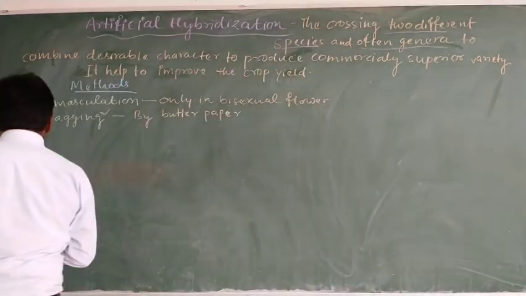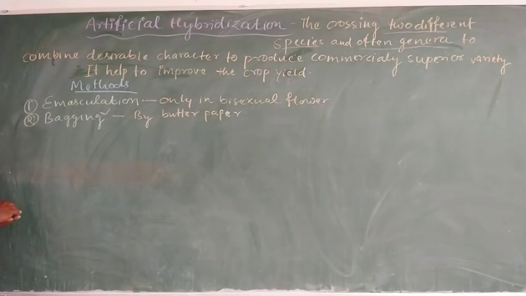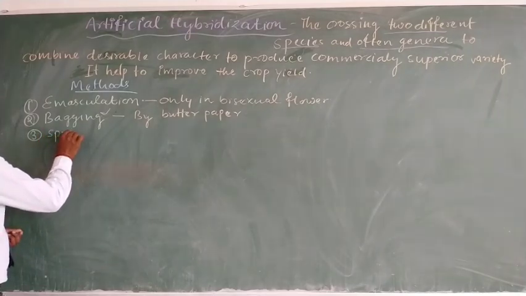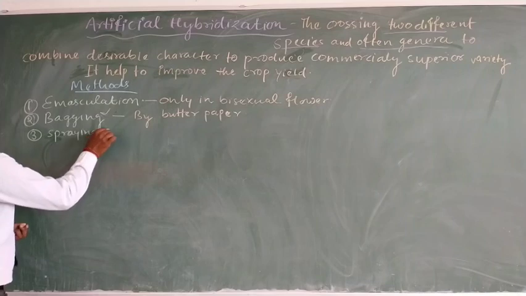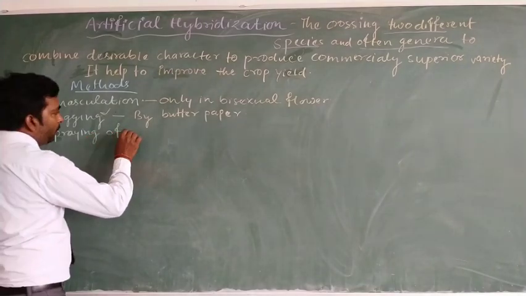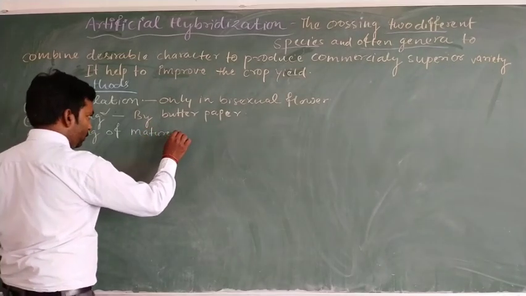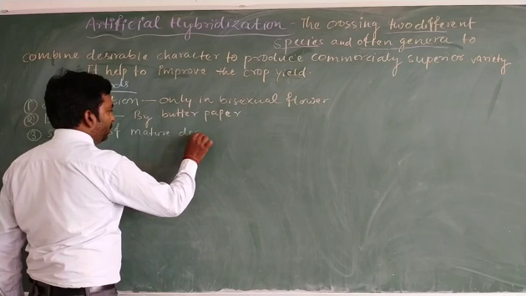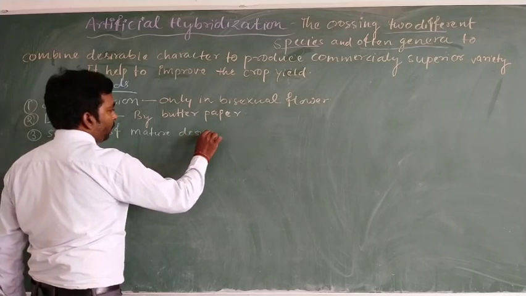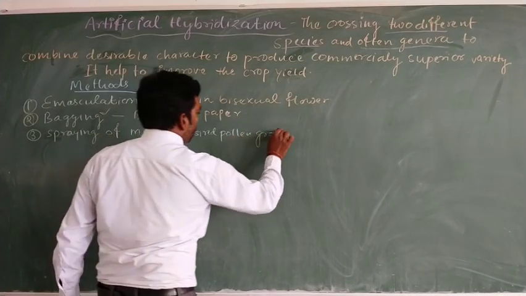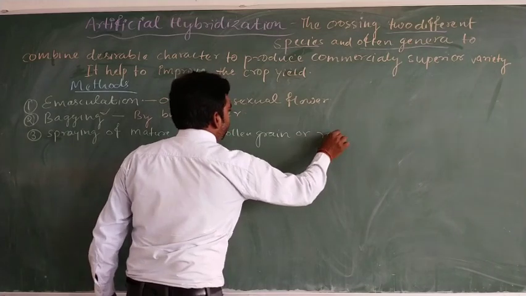The third step involves the process of dusting of mature desired pollen grain on the receptive stigma.